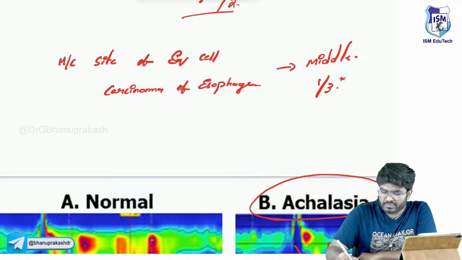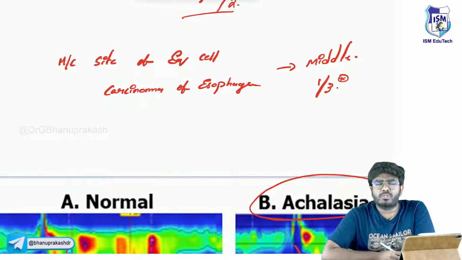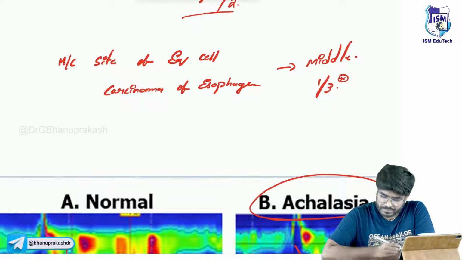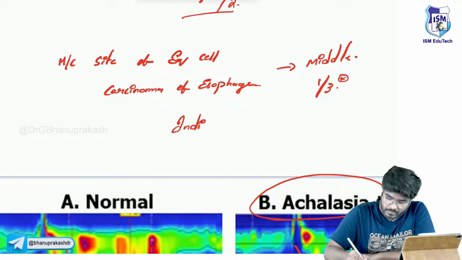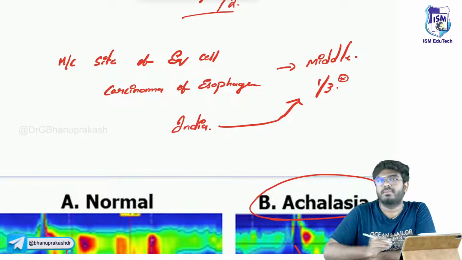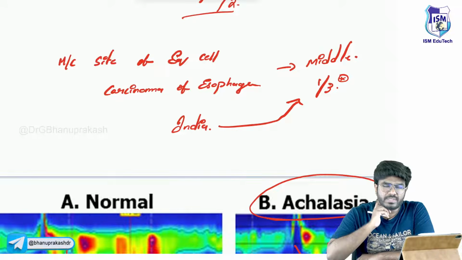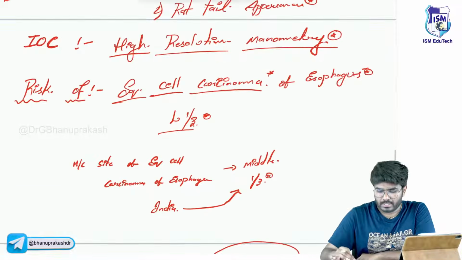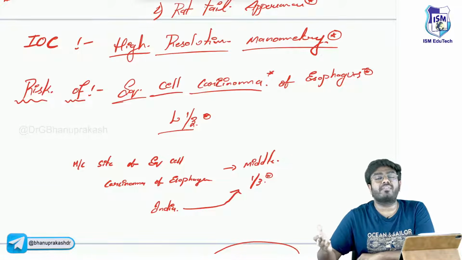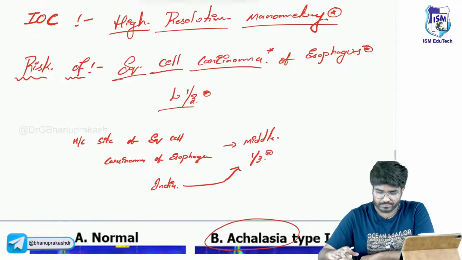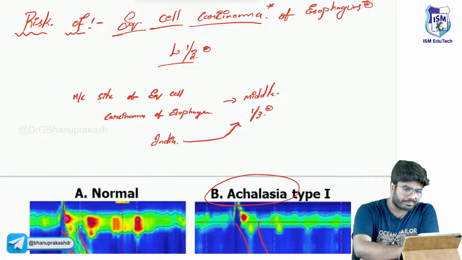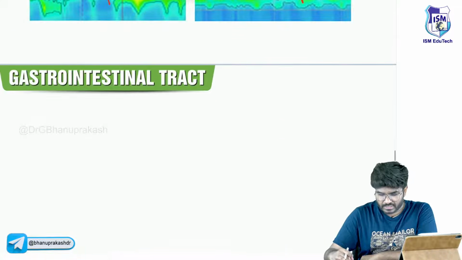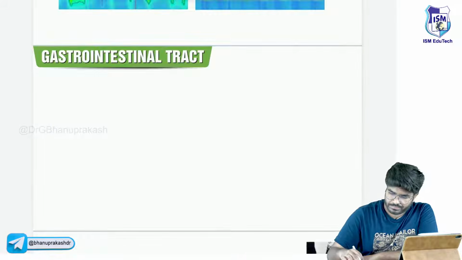One of the exams asked what is the most common site of squamous cell carcinoma in India? In India also, it is middle one third. But in Achalasia Cardia, if they specifically ask the most common site of squamous cell carcinoma, it is lower one third. Usually in the lower one third, adenocarcinoma of the esophagus is seen, a totally different variety. We will discuss that later. Next, what else I want you to know here is associations.